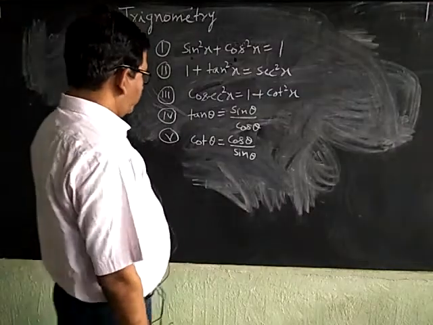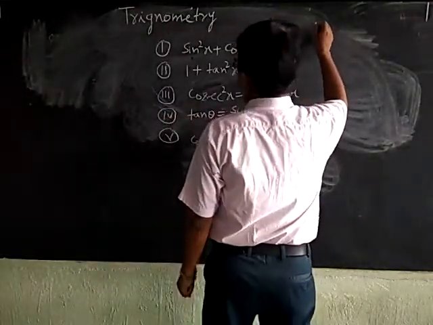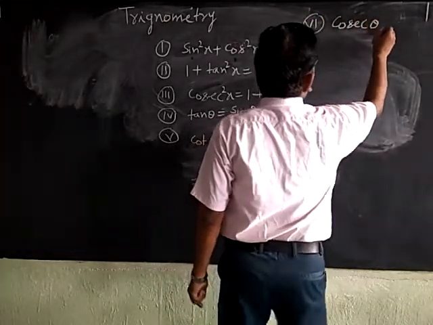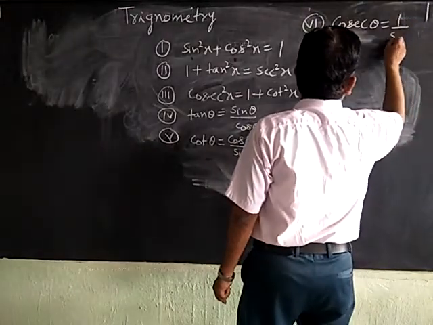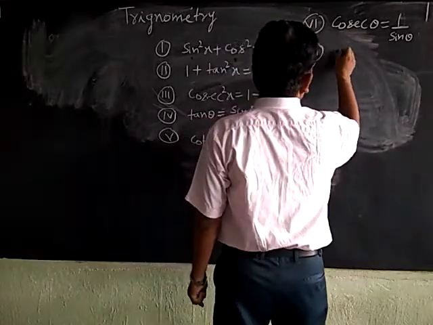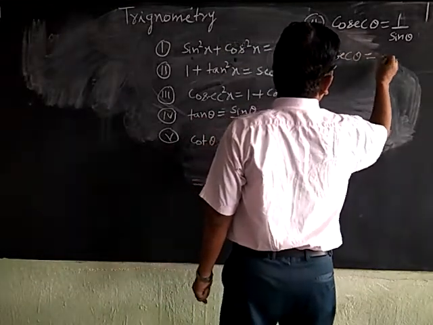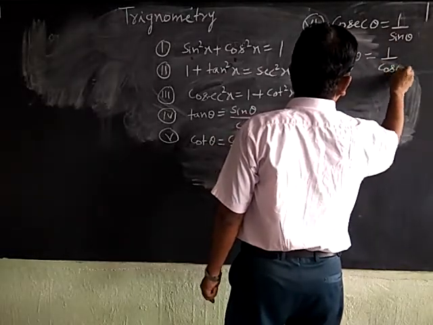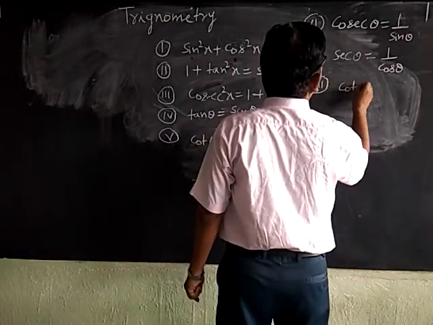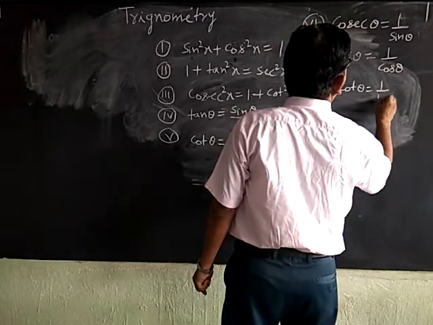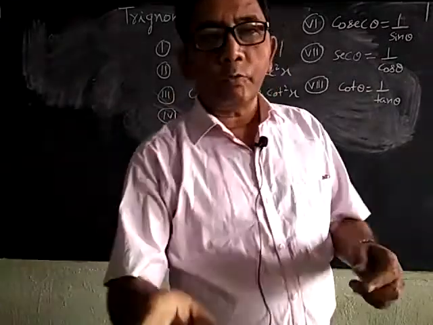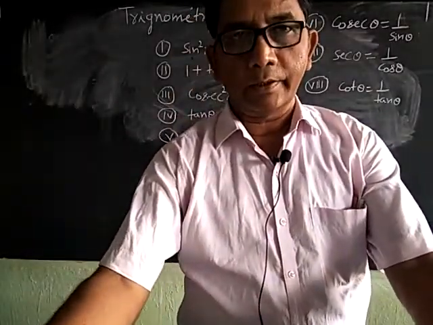Similarly, we know cosec theta is equal to 1 upon sin theta. Next one, sec theta is equal to 1 upon cos theta, and the next one, cot theta is equal to 1 upon tan theta. These are the formulas which you have studied in class 10th.